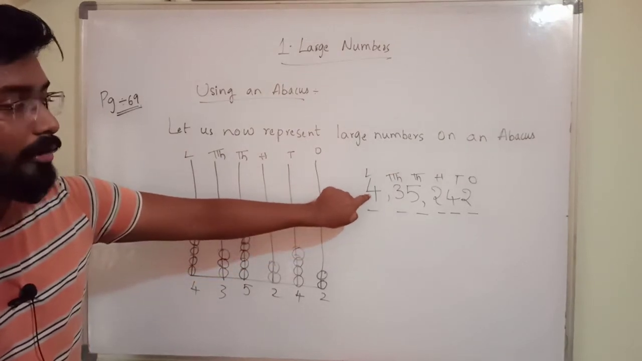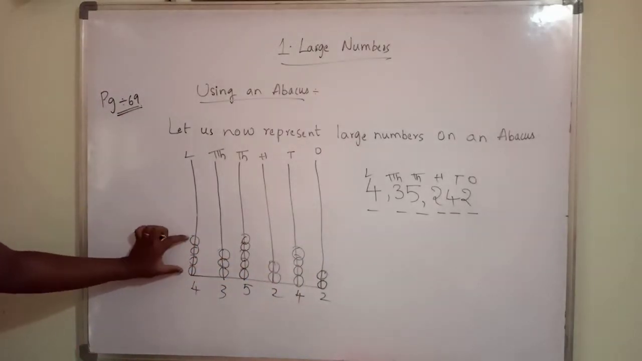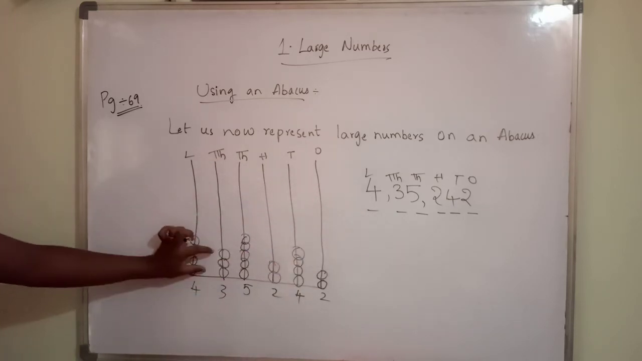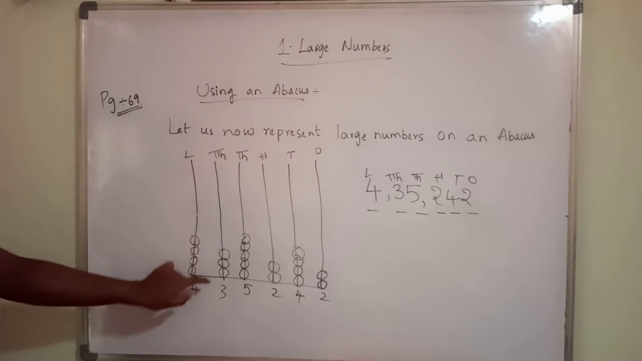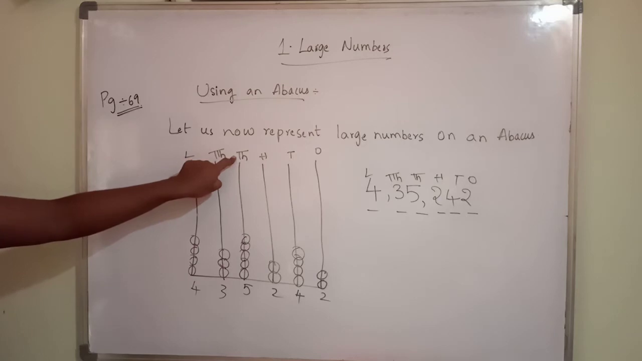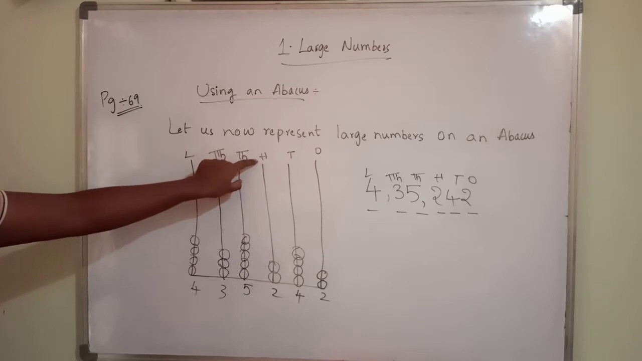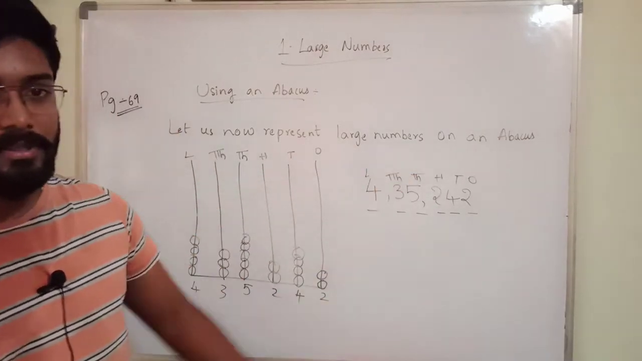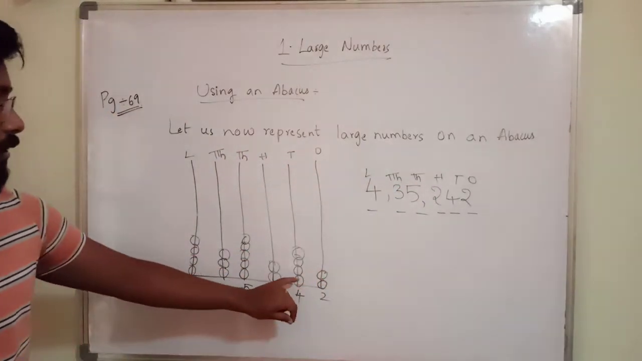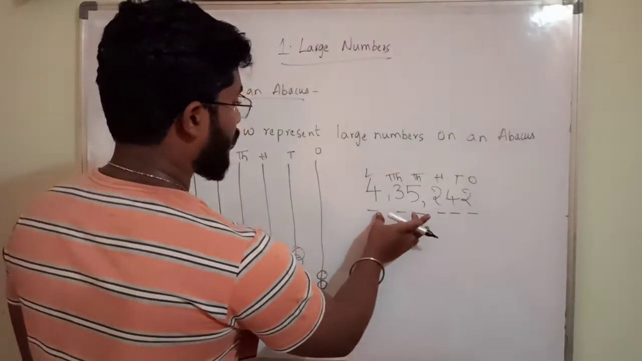This will indicate the number of beads in each rod. 4 means 1, 2, 3, 4 beads in which rod? Lakhs rod. 4 lakhs. 3 beads in which rod? 10,000s rod. 5 beads in which rod? Thousands rod. 5 in the thousands place. 2 beads in which rod? Hundreds rod. 2 in the hundreds place. 4 beads in which rod? Tens rod. 4. 2 beads in the ones rod. So you have to look at the number. What is this number?